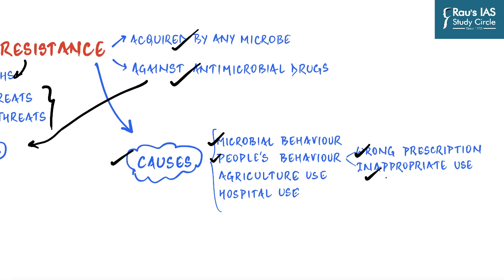Then, if a person does not complete a course of antimicrobial drugs, some microbes may survive and develop resistance to that drug. Also, antibiotics recommended by quacks or pharmacists contribute to magnify the issue. Then, use of antibiotics in farm animals can promote drug resistance. Scientists have found drug-resistant bacteria in meat and food crops that have been exposed to fertilizers or contaminated water. In this way, diseases that affect animals can pass to humans as well.